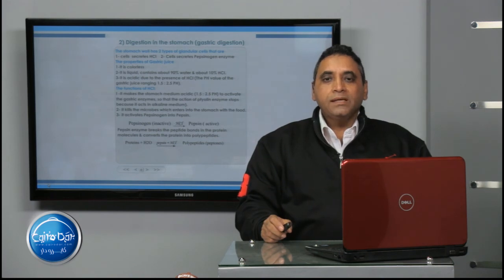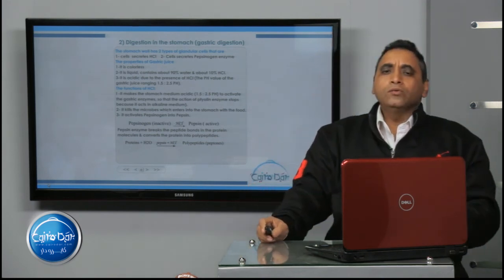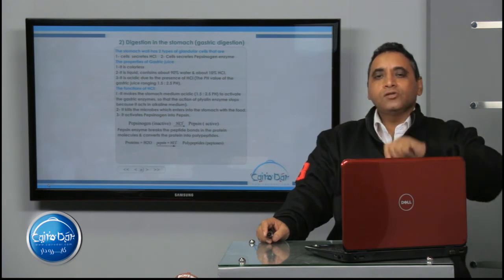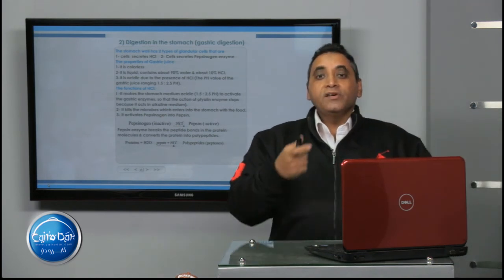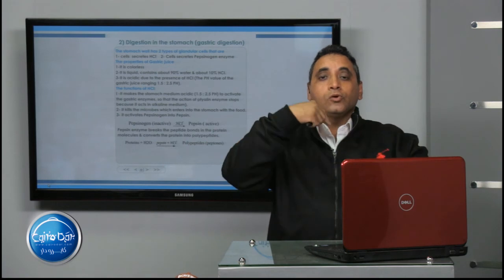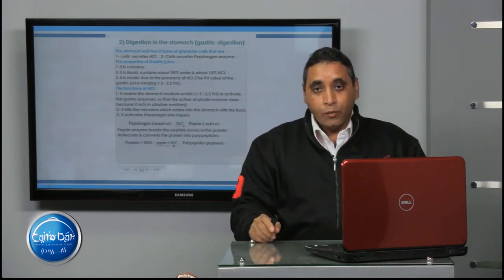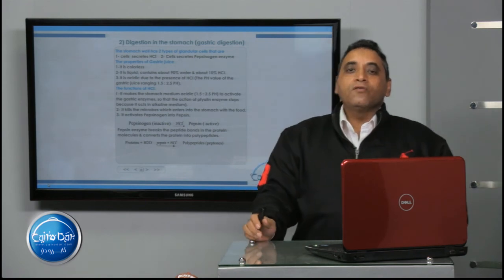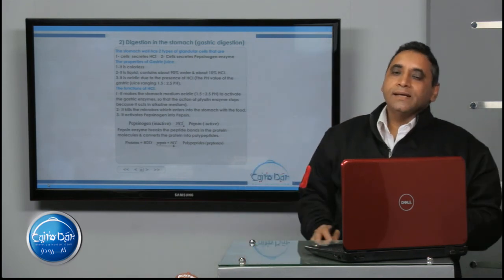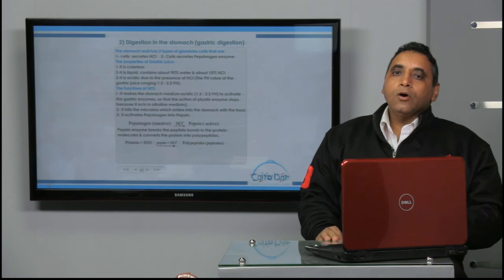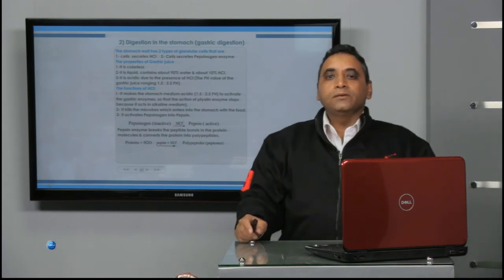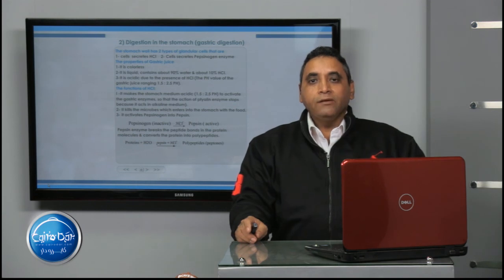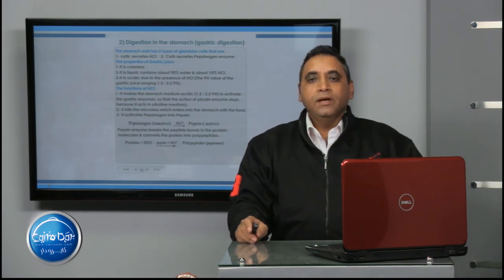What about the stomach? We understand that the esophagus has no digestive enzymes. It contains glands that secrete mucus only, to facilitate the passage of the food through the esophagus by peristalsis. But inside the stomach, there is the gastric juice. We understand that the gastric juice is composed of about 90% water and 10% HCl and pepsinogen.